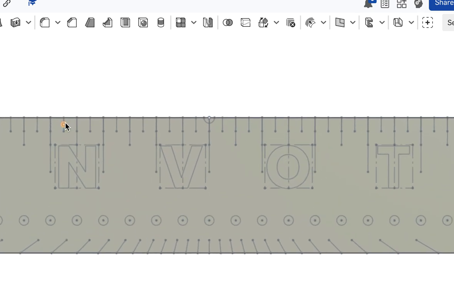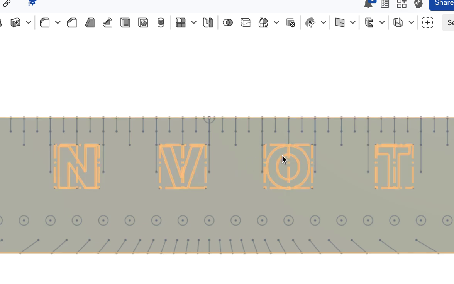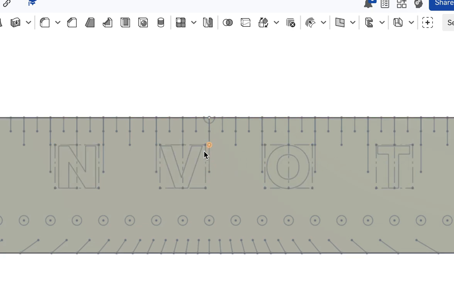There's the full ruler back. All right, good little exercise. Doing it four times builds the habits in your fingers and the knowledge of OnShape. So let's do that in VOT.